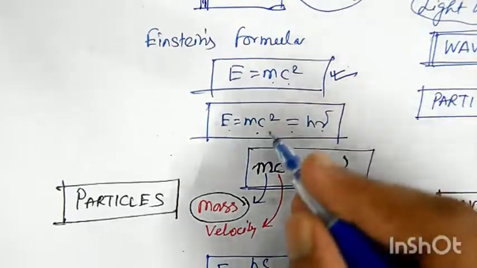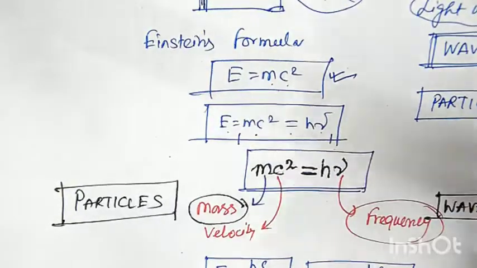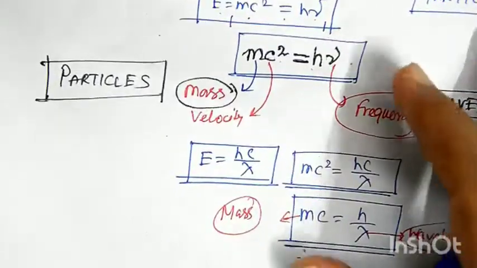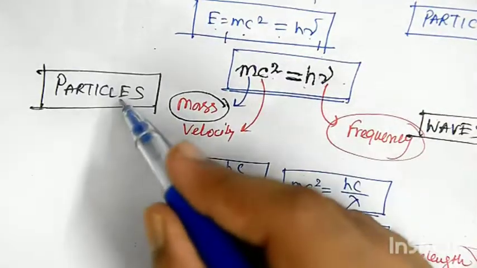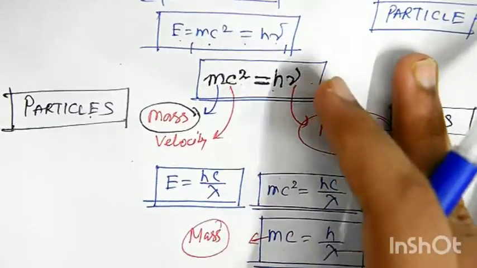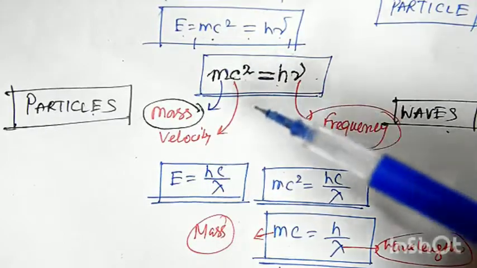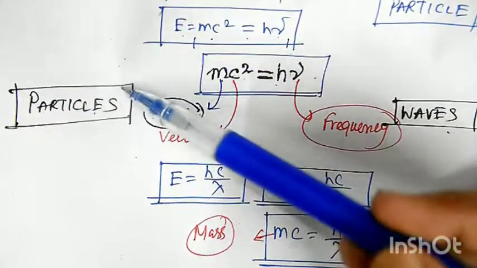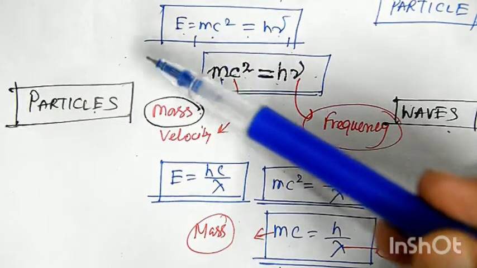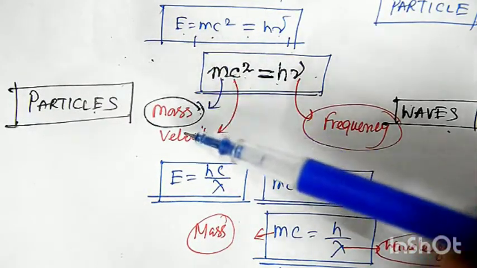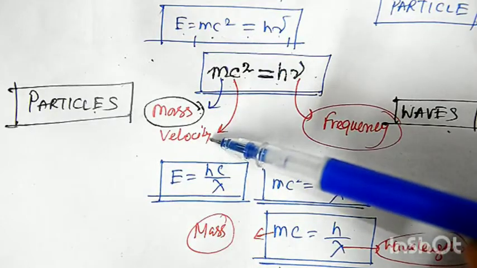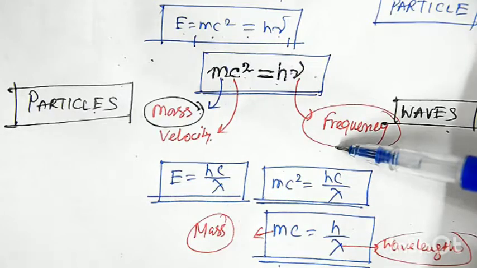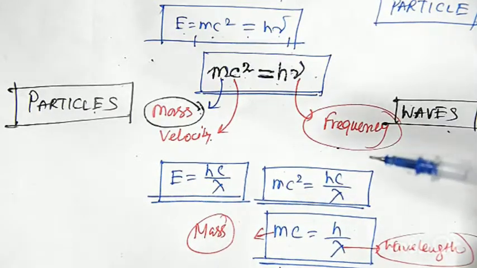So from this equation, what we arrive at is something very different. mc square equals h nu. The left side of the equation is completely the particle portion and the right side of the equation is a wave concept. Let's see how. The m is mass, and mass is only connected to particles. Waves we do not consider or calculate their mass, and c is the velocity of light, whereas nu is the frequency, which is a concept for waves, not for particles.